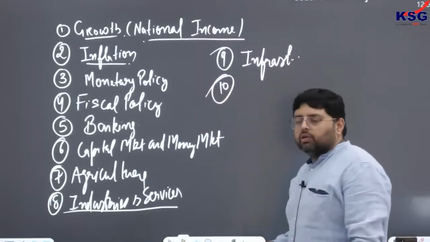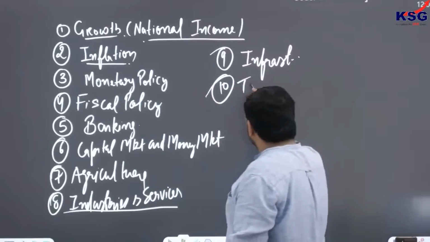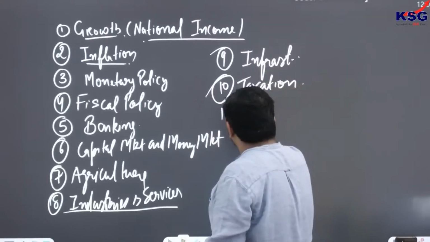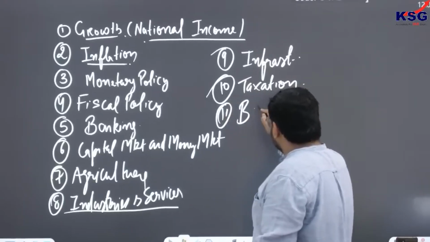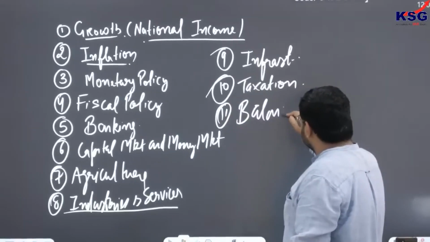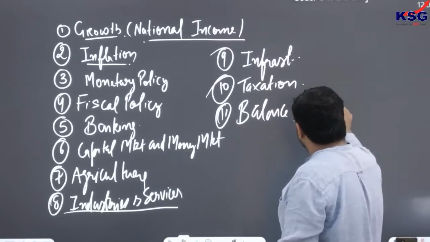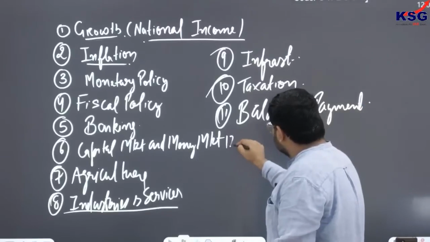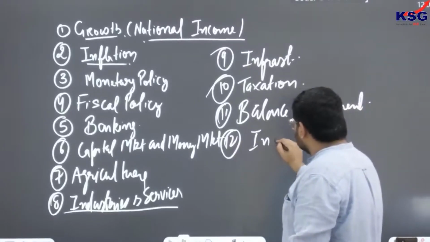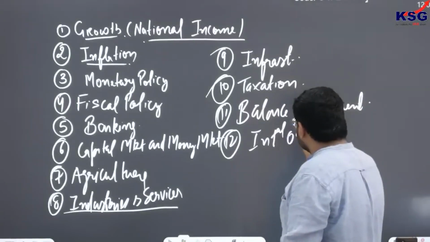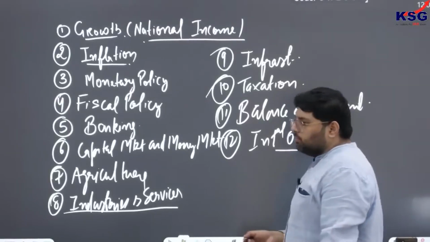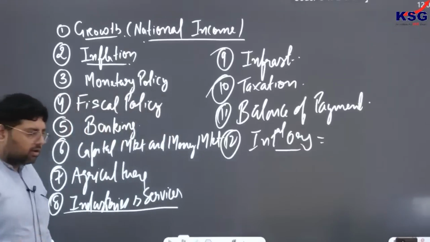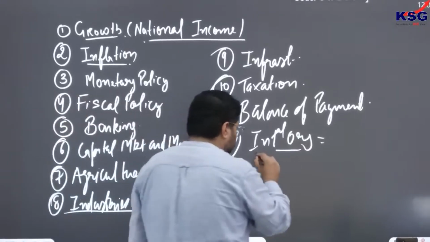Next, taxation. Next, balance of payment. Next, international organizations, where my focus will be on important organizations like IMF, World Trade Organization, etc., World Bank.